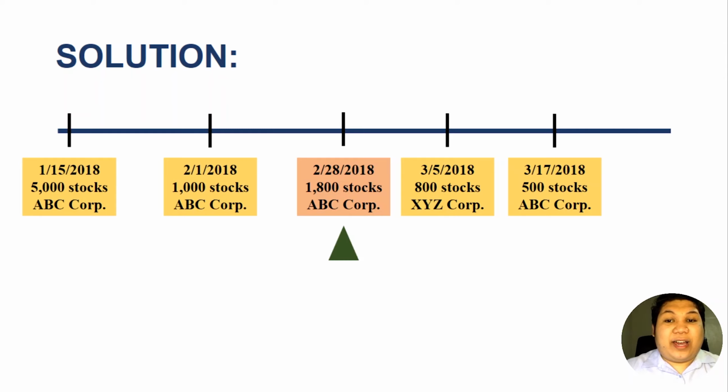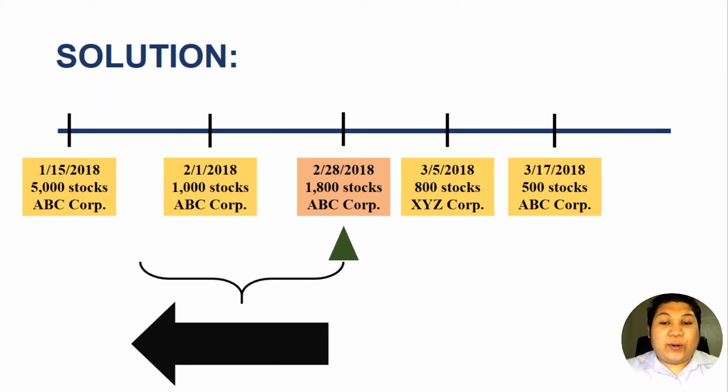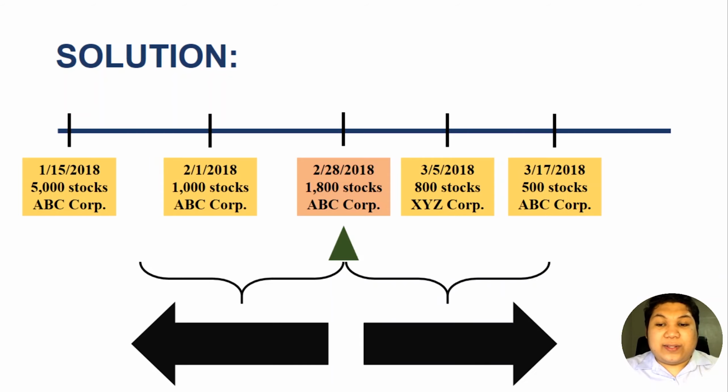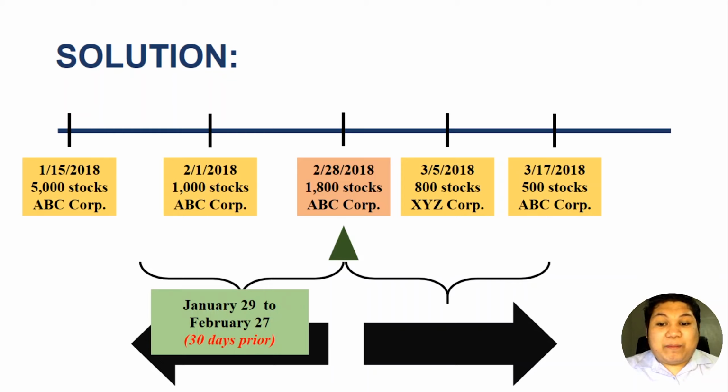So we will identify whether there are shares acquired 30 days before the sale or 30 days after the sale. Okay? So we'll go backwards and we'll go onwards. From February 28, 2018, we will count 30 days before that date. So that means January 29 to February 27. This is 30 days before the sale, or 30 days prior to the sale.